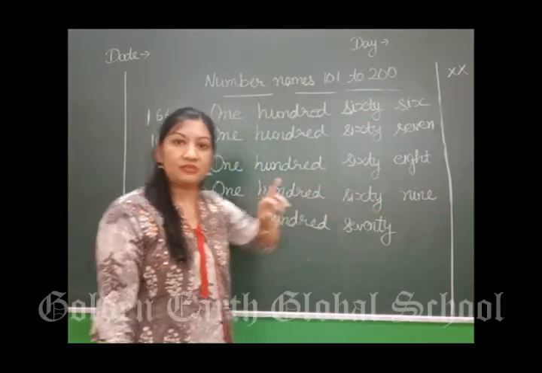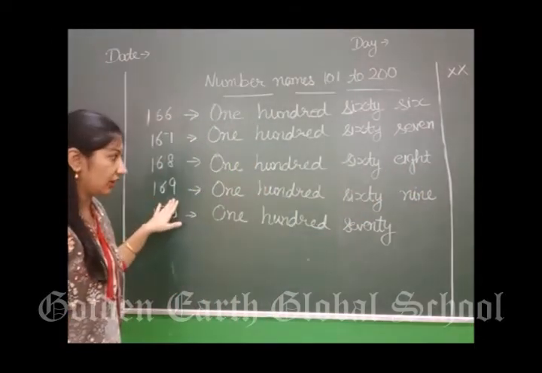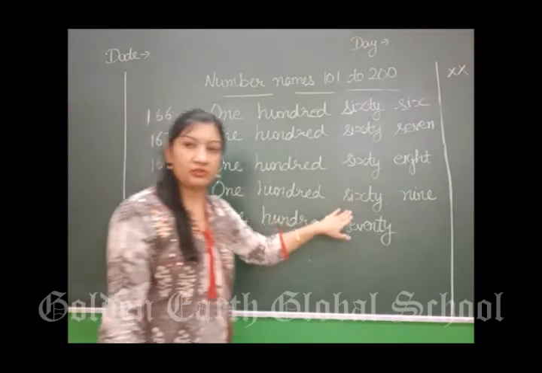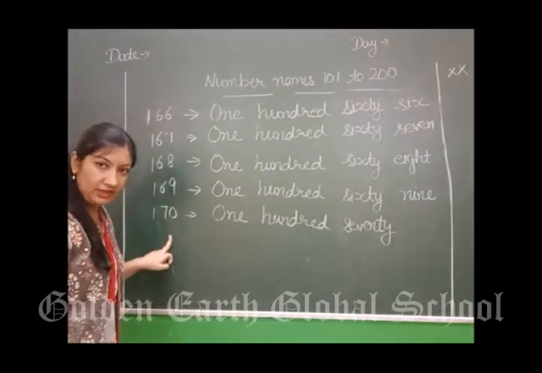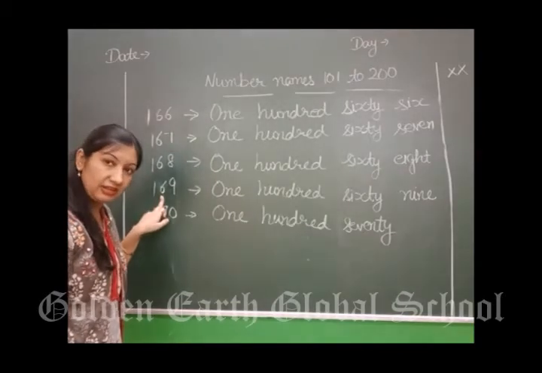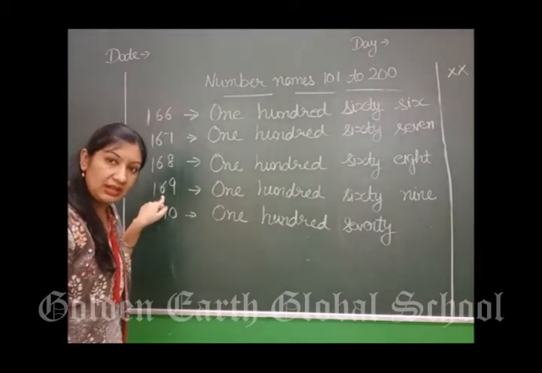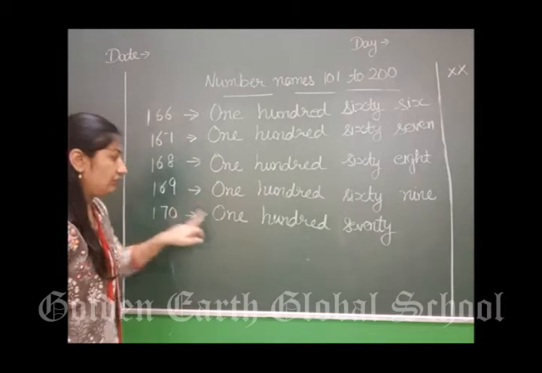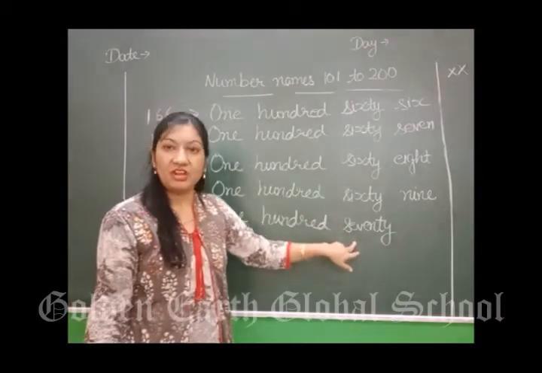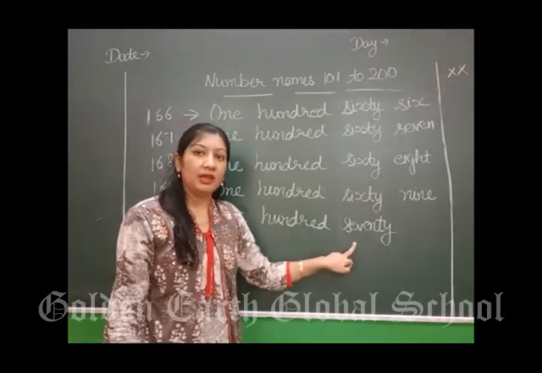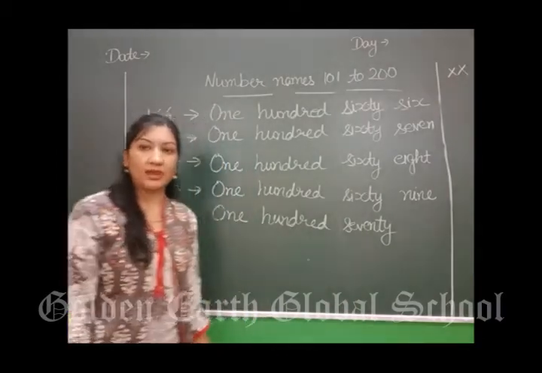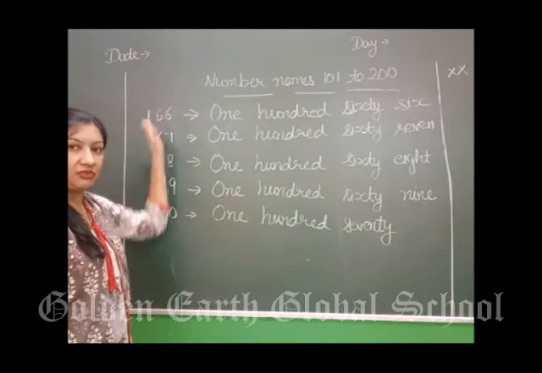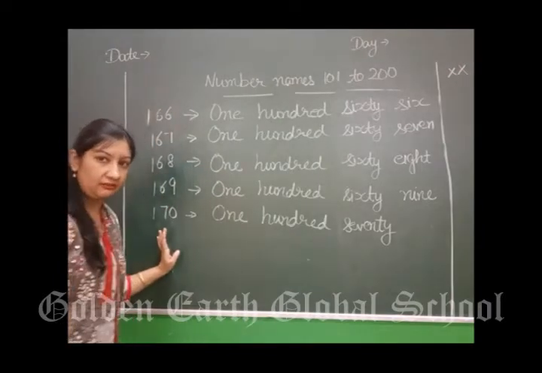After 68, 69, 169. 69 के बाद क्या आता है, 70. 169 के बाद क्या आएगा, 170. What is the spelling of 70? SEVENTY. This is the spelling of 70. So 166 to 170.